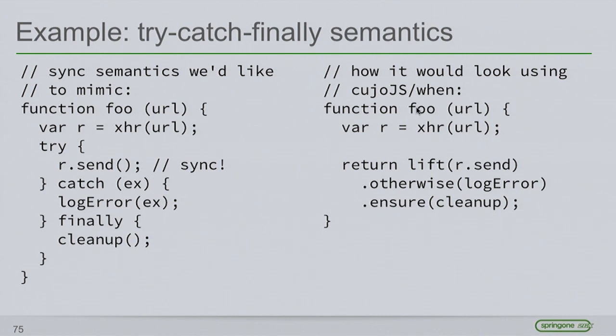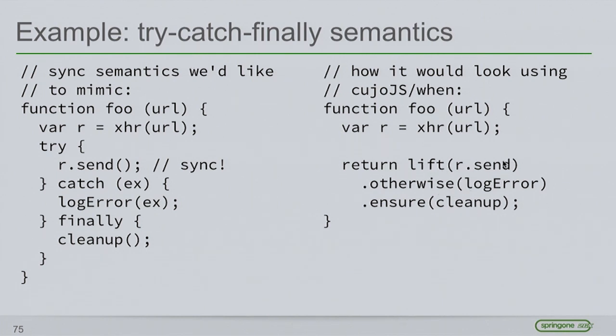So I'm using a cujo.js project called when.js, which is a Promises A+ implementation. And I'm using this special operation, which is common to a lot of the promises implementations. I'm lifting r.send. I'm taking this callback-based send and turning it into a promise. And I'm using this otherwise method, which means if there was a problem, go log an error. And then after you're done with everything, clean up.